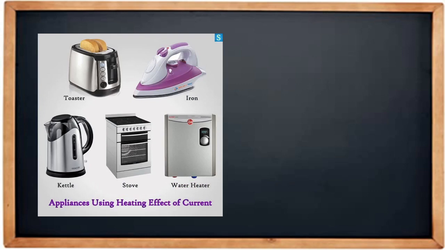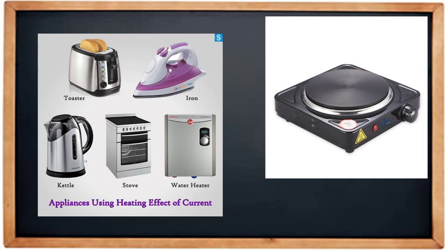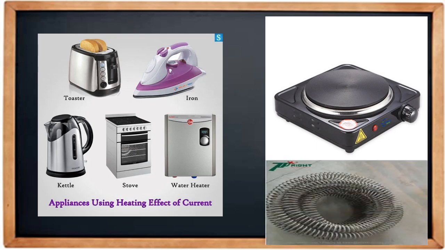Bread toaster, iron, stove, kettle, water heater, all are working on the principle of the heating effect of electricity. Let's take the electric cooker. Inside the electric cooker we are actually using nichrome wire. Now we don't require light, we want heat as the output.